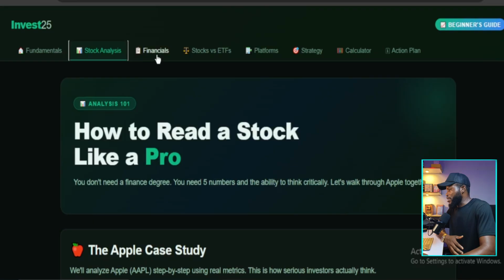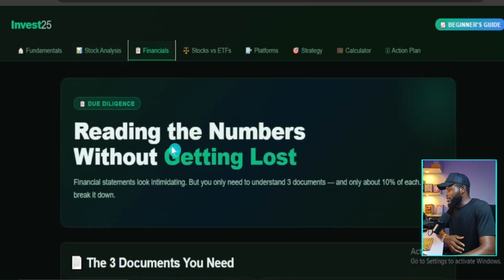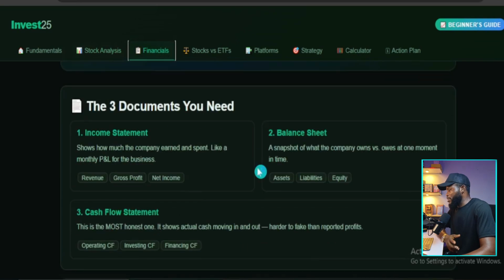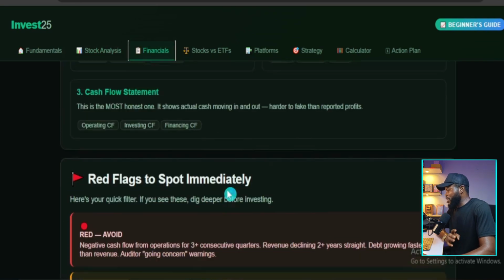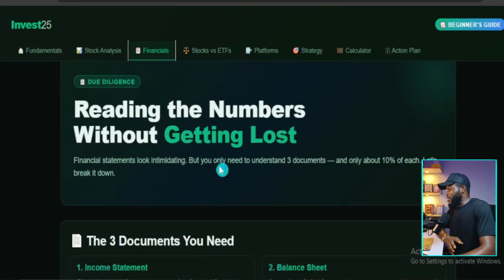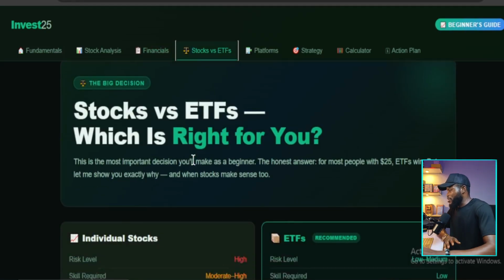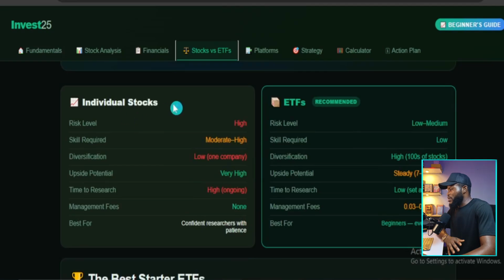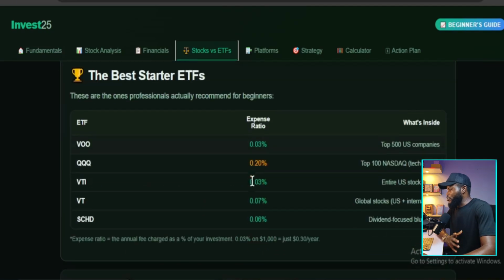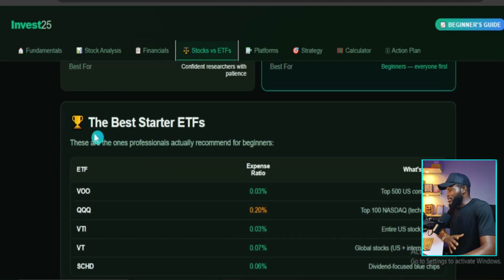And then you come to financials, reading the numbers without getting lost. How you can understand your ETF, your stock, and all that. Very sharp kind of information. And then you come over here, stocks versus ETFs. You know, you need to understand the difference between stocks and ETFs, what you should expect, and so on. This is individual stocks and this is ETFs. And then he went ahead to tell you the best starter ETFs that you can invest in, right?